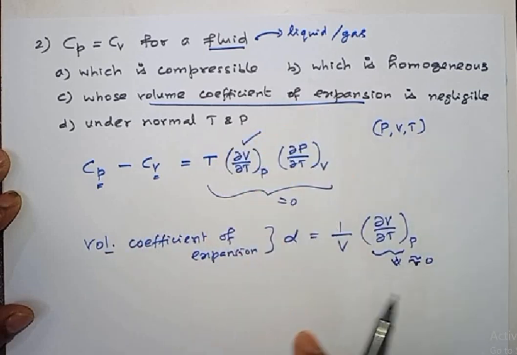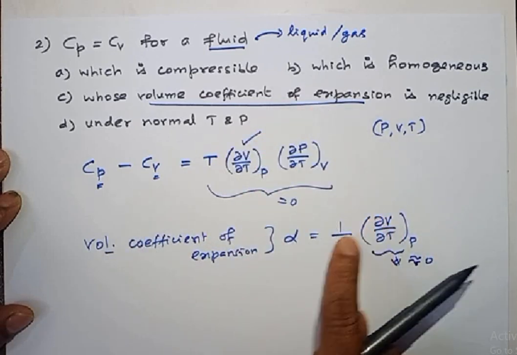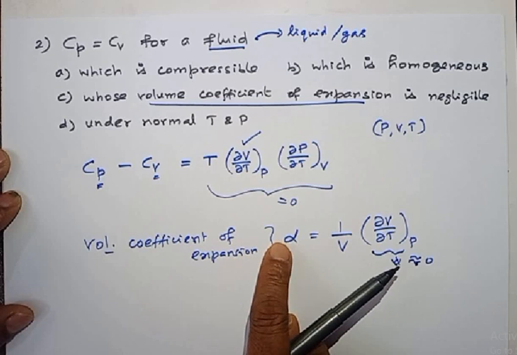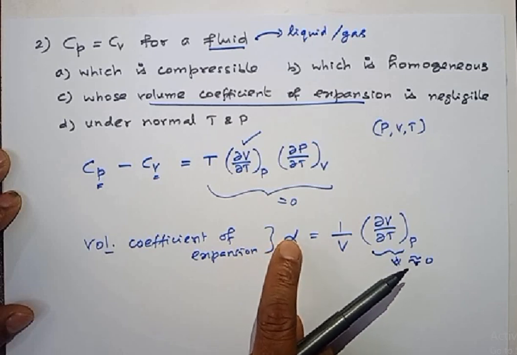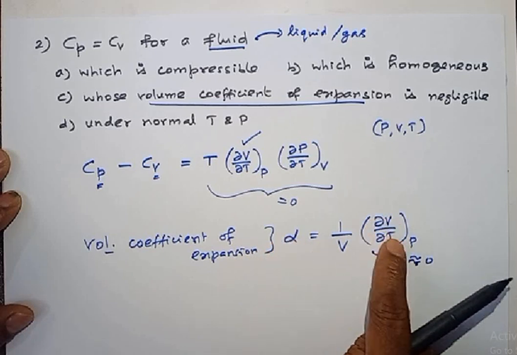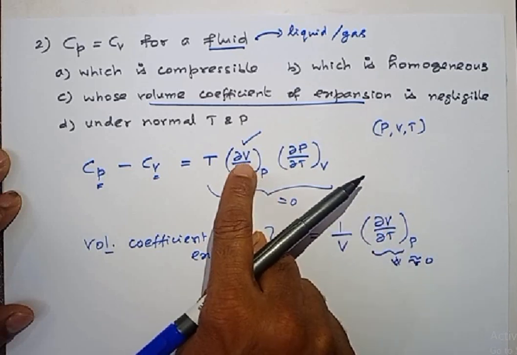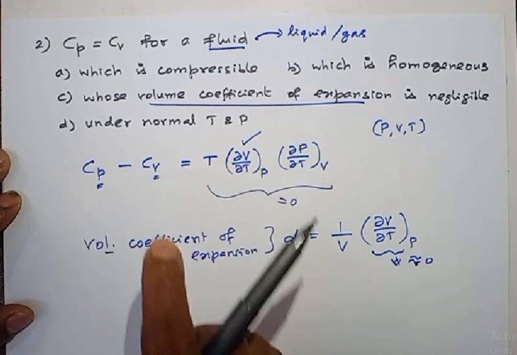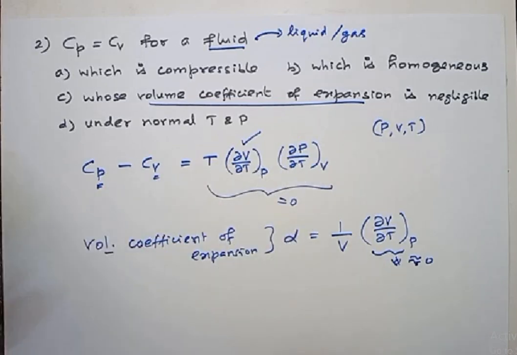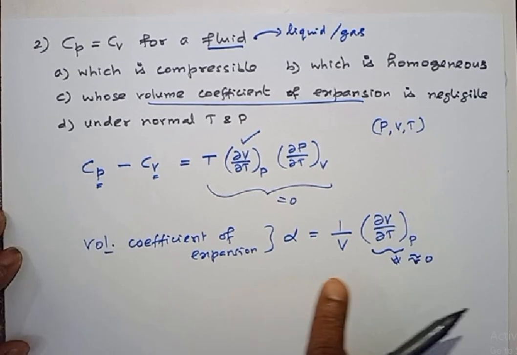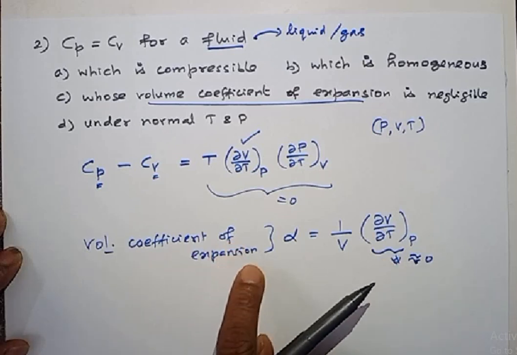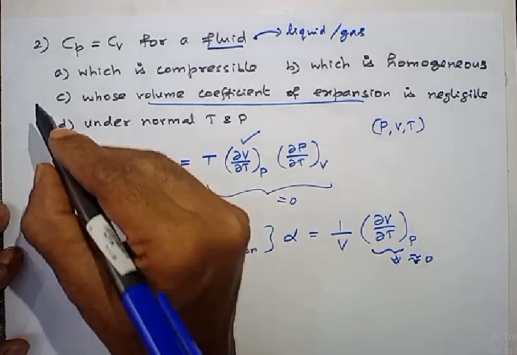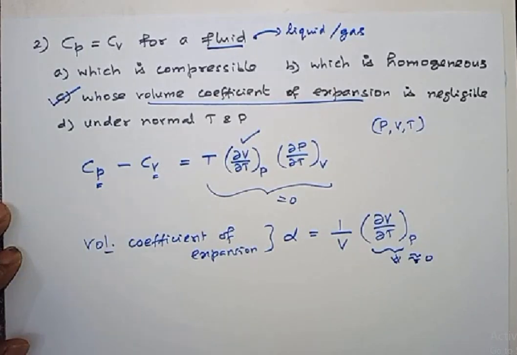I'll say it the other way. If this value is negligible, then the volume coefficient of expansion becomes negligible. So if this value is negligible, negligible means 0. If I put this value as 0, then the right hand side becomes 0. If the right hand side becomes 0, then Cp becomes equal to Cv. Okay, so Cp and Cv become equal when the volume coefficient of expansion is negligible. So the correct option for this question is option C.